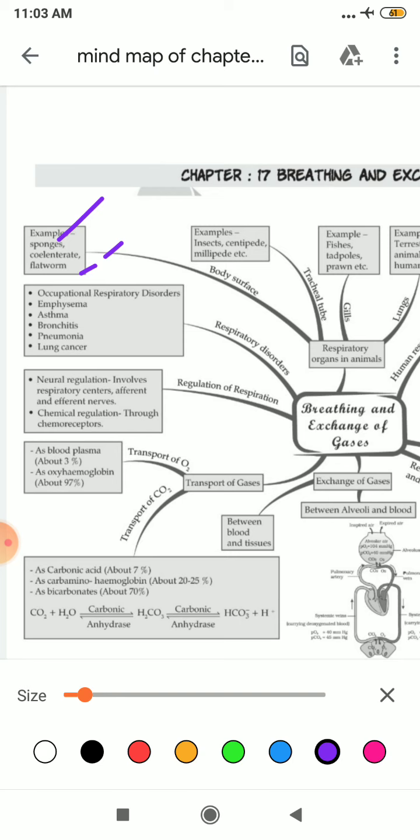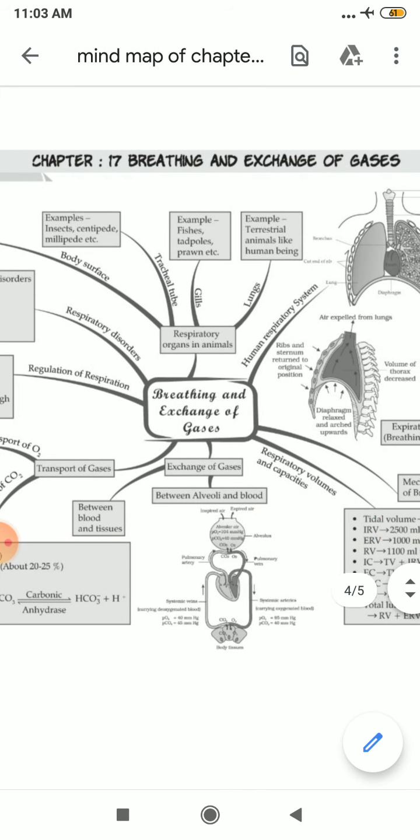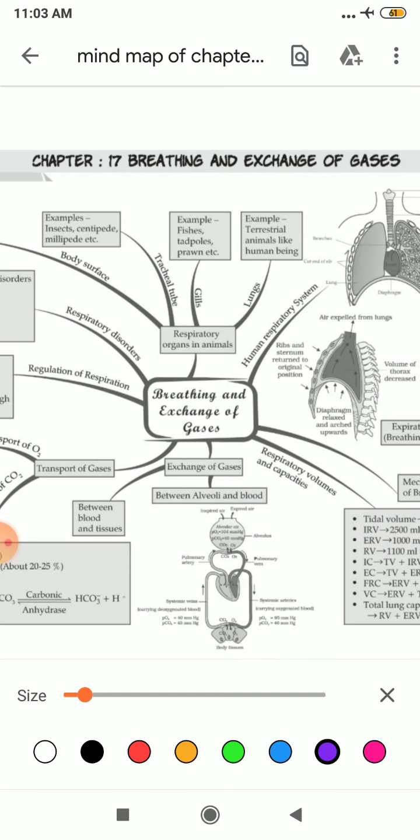Second are those organisms which respire through tracheal tubes. They are insects, centipede and millipede. Those animals which respire through gills are fishes, tadpoles and prawn. Whereas those animals which respire through lungs are terrestrial animals like human beings. Clear? So you need to learn these examples and also their respiratory organs. Like human beings respire through lungs, fishes respire through gills, millipede respires through tracheal tube, sponges respire through body surface. So you need to learn all this.